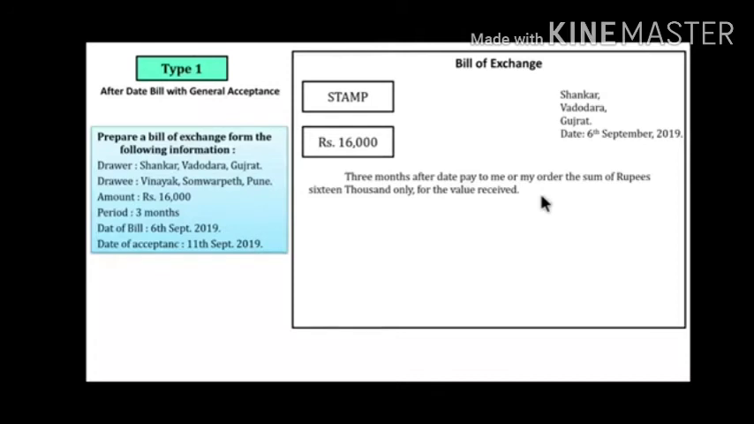Here we have to write the amount in words. So 3 months after date, we have to write the 3 months period. After date bill is there, so after date pay to me. Here the payee name is not there, so we have to write pay to me. That means the drawer specified pay to me or my order.